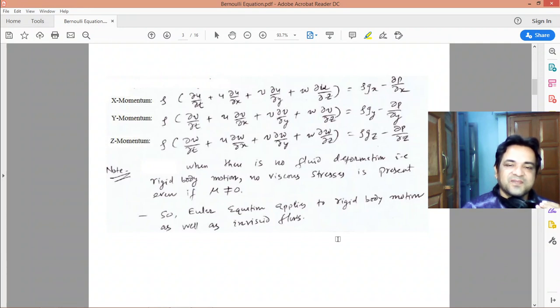So either the viscosity is 0, then it is an inviscid flow, or if there is no fluid deformation, that is the flow is a rigid body motion, then also no viscous stresses are present, even if mu is not 0. So this Euler equation is valid for both cases.